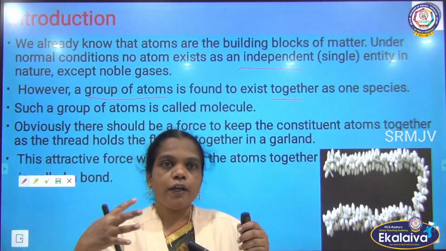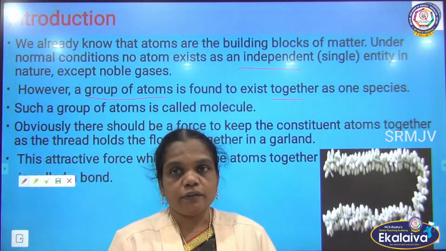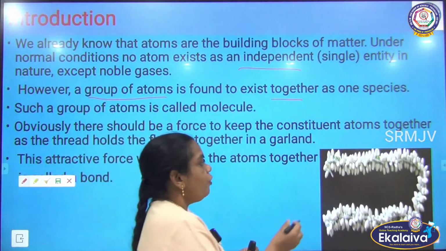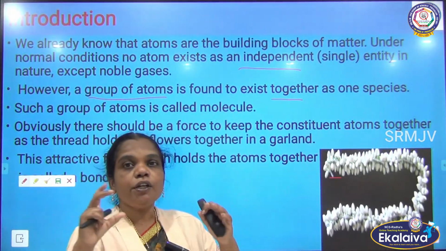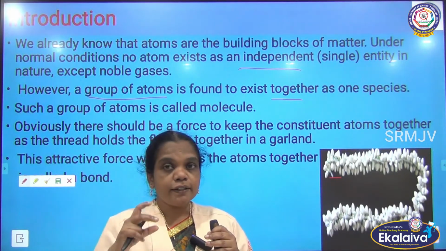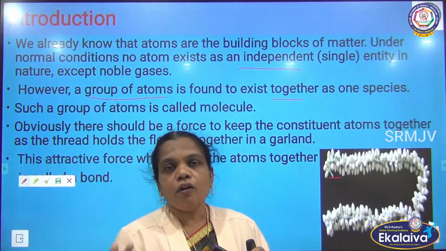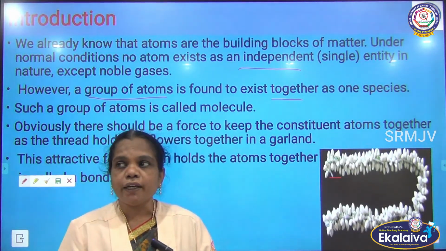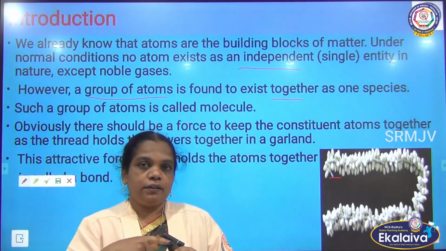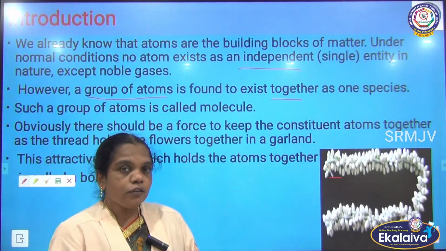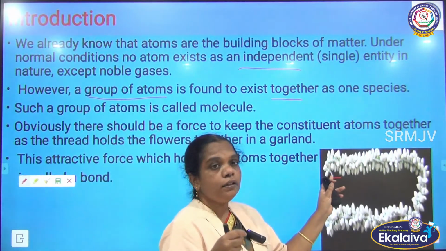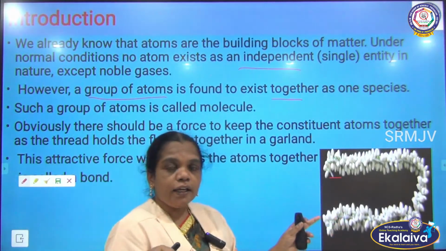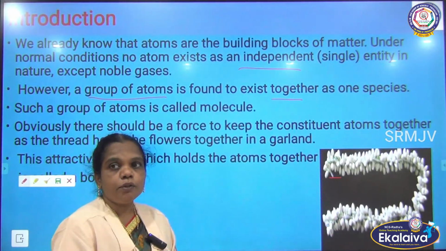So how do they combine? There is a force, understand. For example, for making a garland, a single flower cannot make a garland, a unit of flowers. How is this unit of flowers going to make a garland? By binding with thread. The thread binds the single flowers to make a beautiful garland.